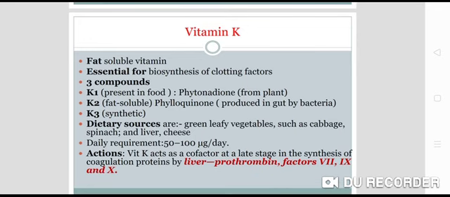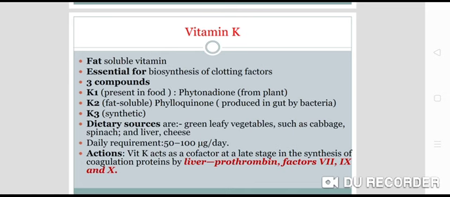Now, what are the various dietary sources of vitamin K? Green leafy vegetables, cabbage, spinach, liver, cheese. These are the dietary sources of vitamin K. Now, the daily requirement is 50 to 100 microgram per day of vitamin K.